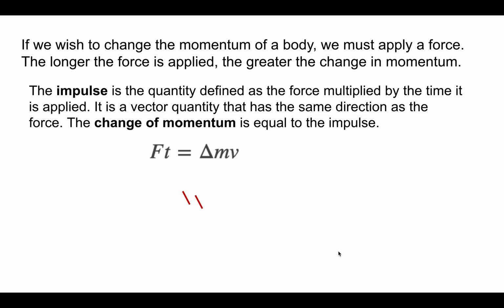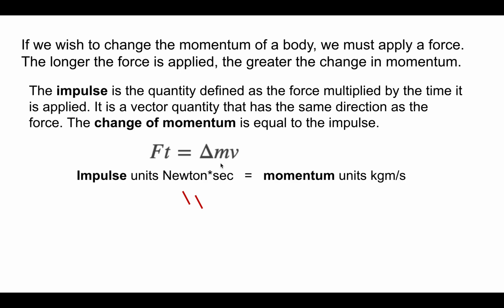How are these related to each other? When we look at the formula, we're going to have that force multiplied by time. Remember, force times time equals impulse. That is going to be resulting in a change in the momentum. Let's remember that change we write with the Greek letter delta, and momentum is mass times velocity. So delta mv will be equal to your change in momentum.